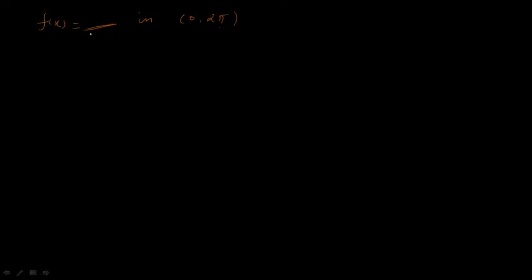Here I am going to take an open interval, which means 0 less than x less than 2 pi. That is, x takes all values between 0 and 2 pi except 0 and 2 pi.